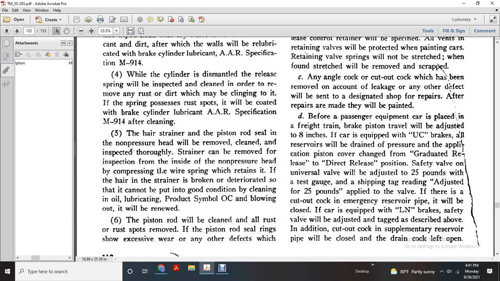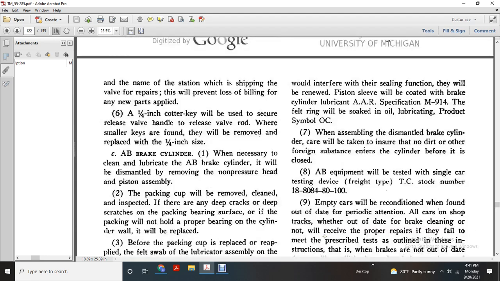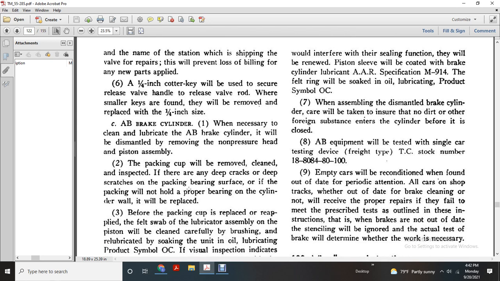If the retainer is broken or deteriorated so that the brake cannot be put in good condition by cleaning with oil lubricating product symbol OC or blowing it out, it will be renewed. The piston rod will be cleaned and all rust spots removed. The piston rod seal ring should be renewed if, except for wear, there are any defects that would interfere with the seal's function. The piston sleeve will be coated with brake cylinder lubricant, AB specification M914. The felt ring will be soaked with oil, product symbol OC. When dismantling the brake cylinder, care will be taken to ensure that no dirt or other foreign substance gets into the cylinder before it is closed. The AB equipment will be tested with a single car testing device, freight type TC, stock number 18808480.